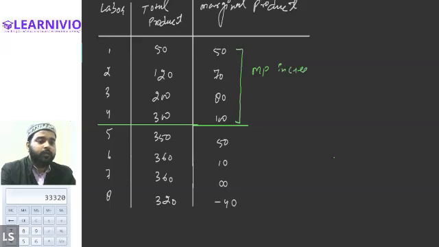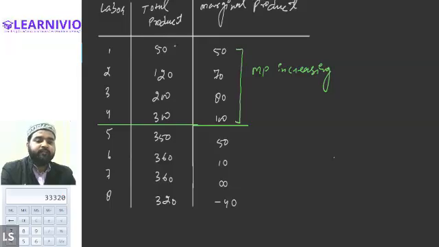Now tell me till the fourth unit, what is happening to the total product? It's increasing, correct? So it means that when marginal product increases, total product also increases. Is that right? Yes.